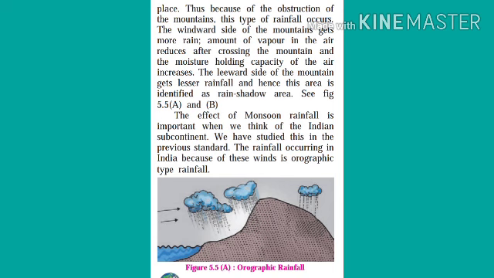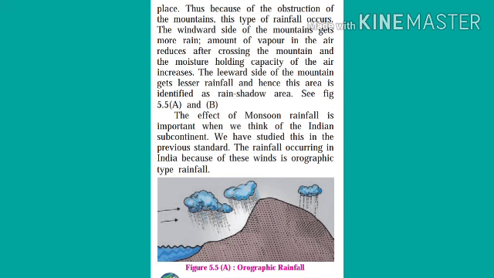Friends, you can see the picture of orographic rainfall in your textbook on page number 45, figure 5.5a.